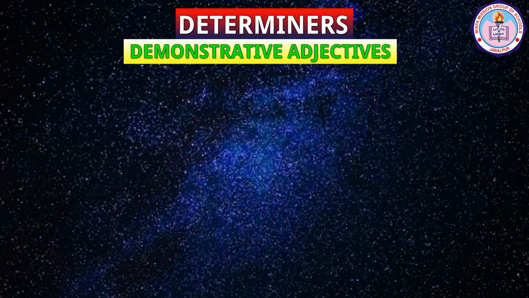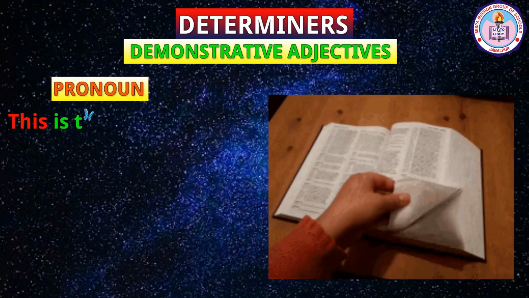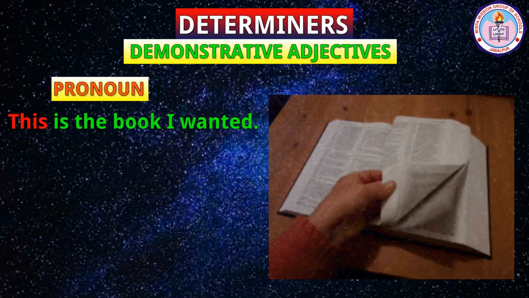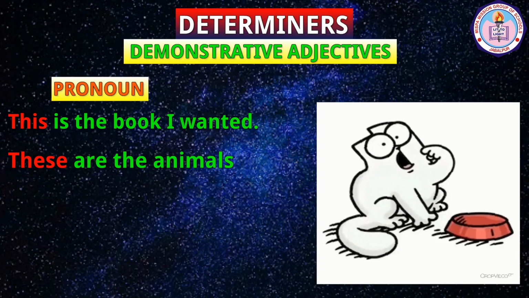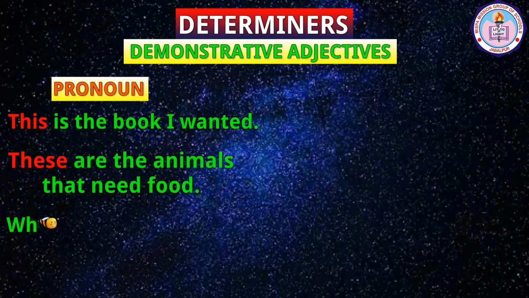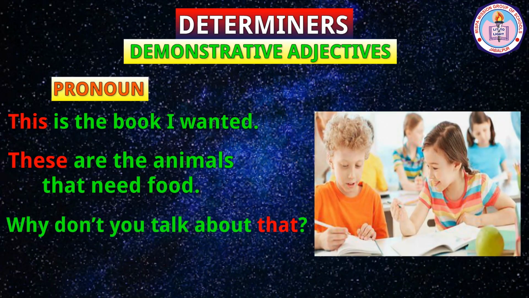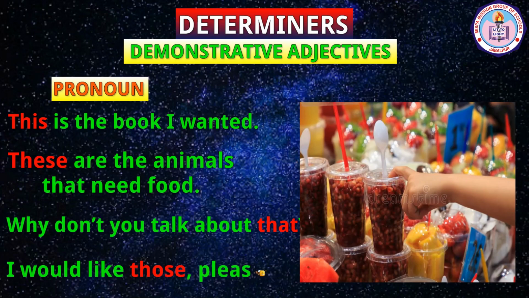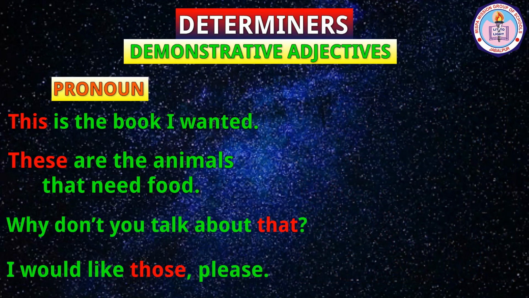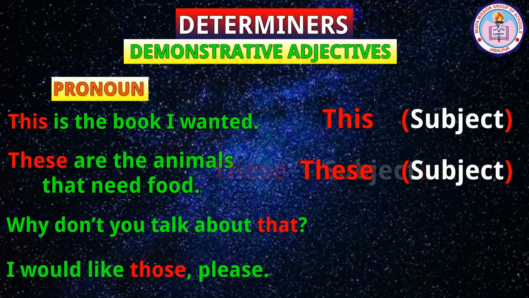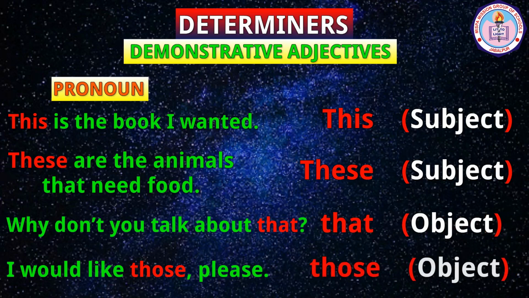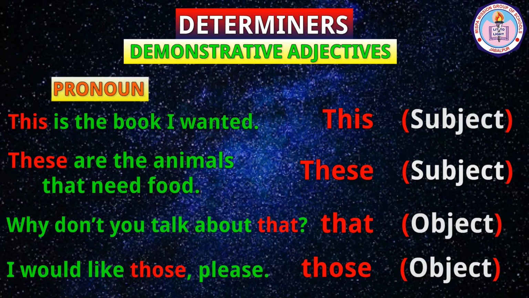Let us compare them in the following examples. Pronoun. This is the book I wanted. These are the animals that need food. Why don't you talk about that? I would like those, please. In these sentences, this, these, that, and those are the pronouns that take the place of a noun and act as the subject or object of the sentences.